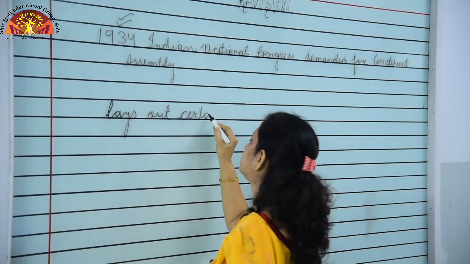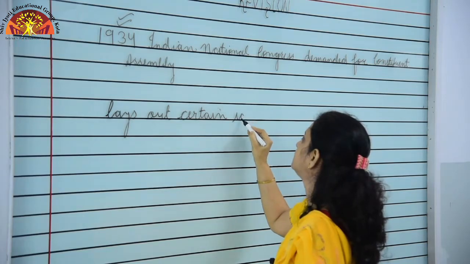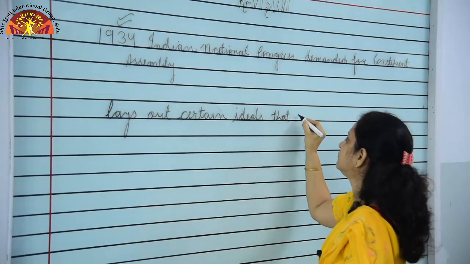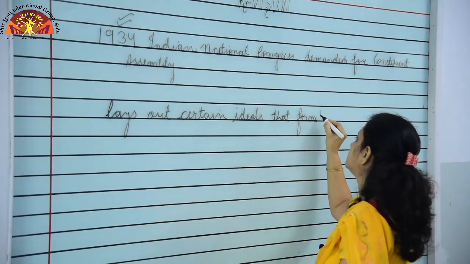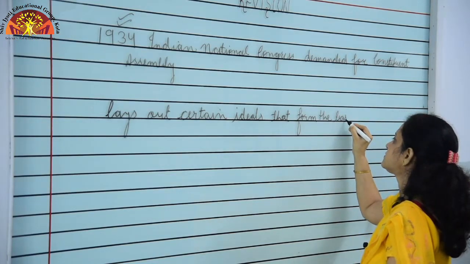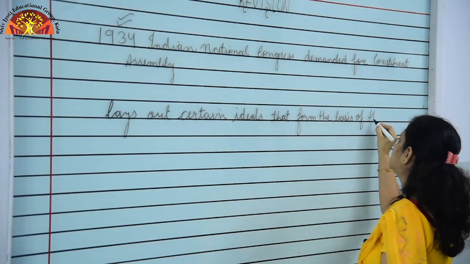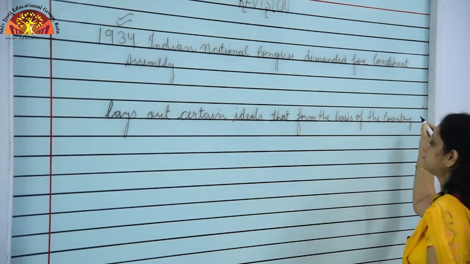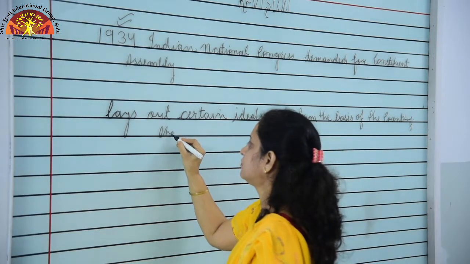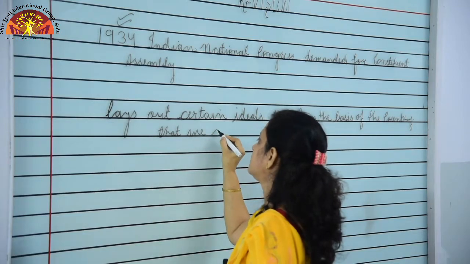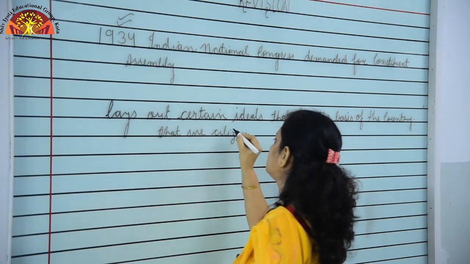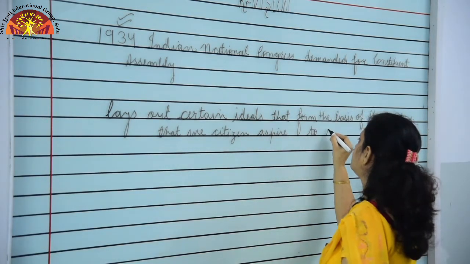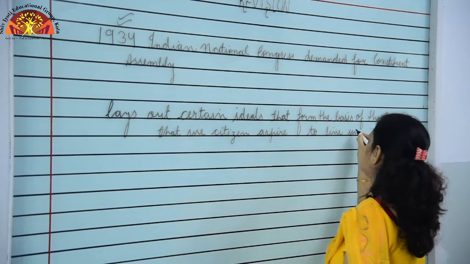Now, our constitution lays out certain ideas that form the basis of the country that we citizens aspire to live in.